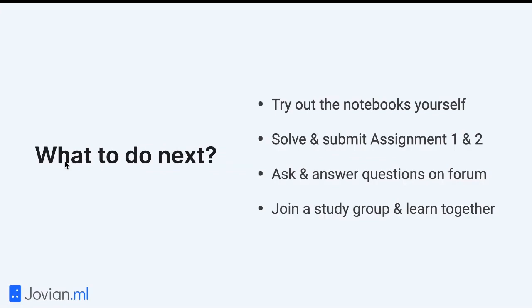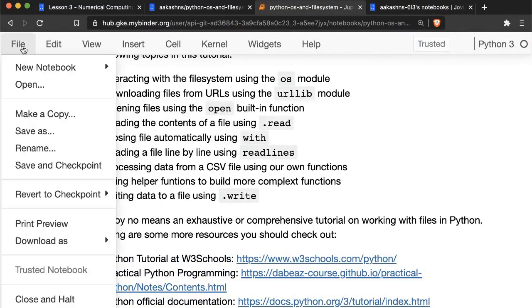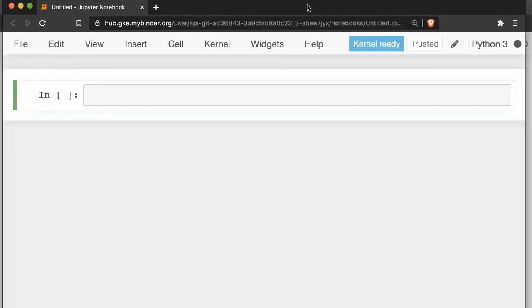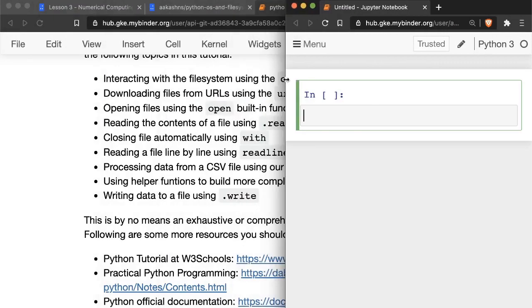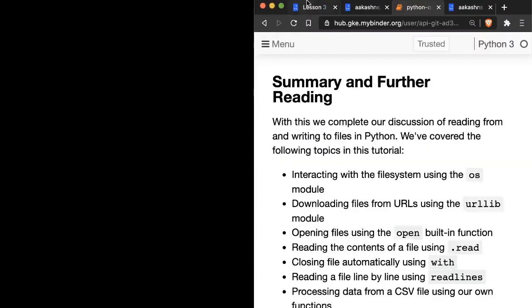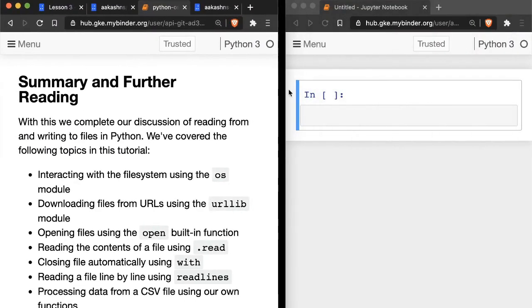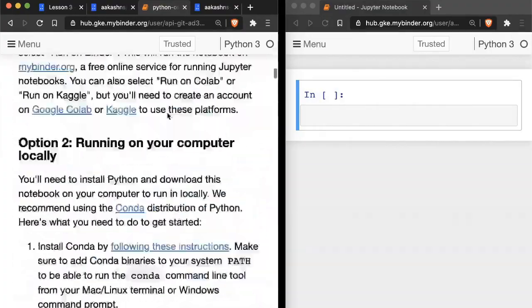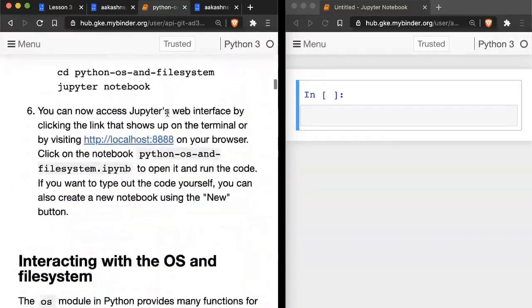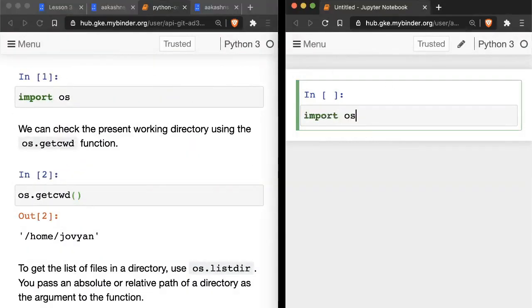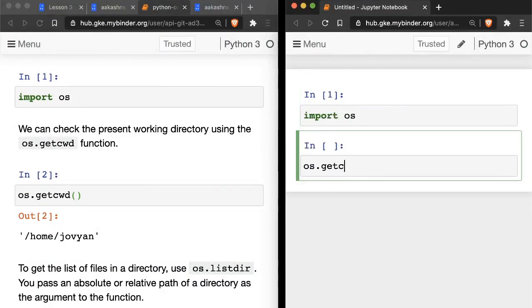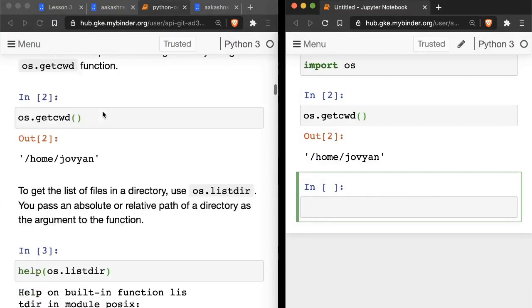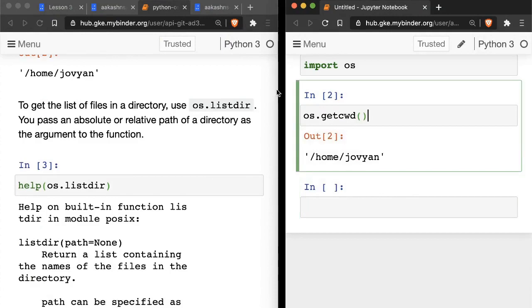So what should you do next? The first thing you should do is try out the notebooks yourself. As I've mentioned in the past, you should go to File, New Notebook, and then put these two notebooks side by side. So take an empty notebook and the lecture notebook, and rather than just running the code in the lecture notebook, try typing things out one by one. Start from the very top and run this code step by step. So import os, os.getcwd, and so on. The more you type, the more you experiment, the better your understanding gets.